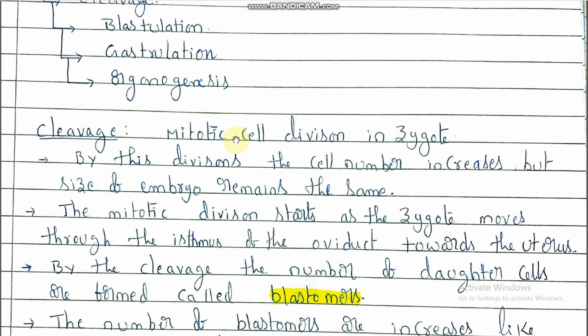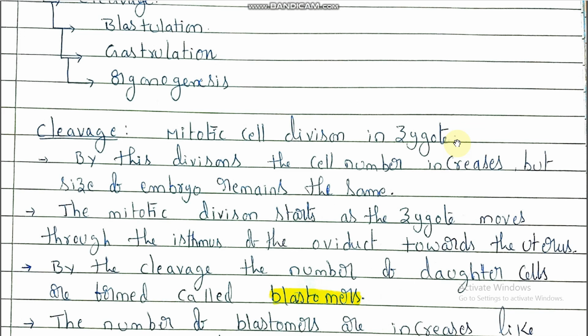Cleavage means the mitotic cell division in the zygote. After its formation, the zygote undergoes different mitotic cell divisions.